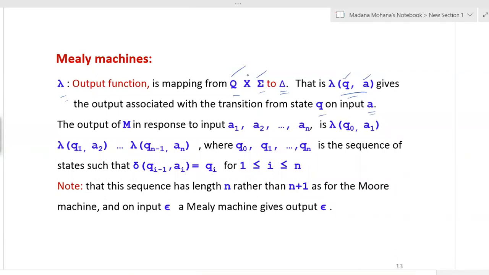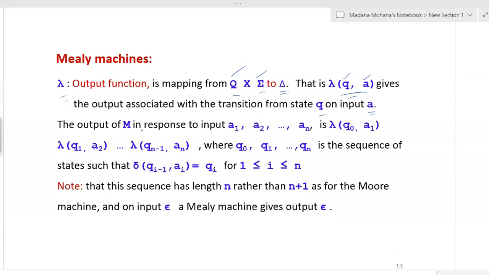In a Moore machine, the output function is lambda of q, state only. Why? Because in a Moore machine we have a common output, whereas in a Mealy machine we have different outputs; that's why for every state on every input there are associated outputs. That is the Mealy machine.